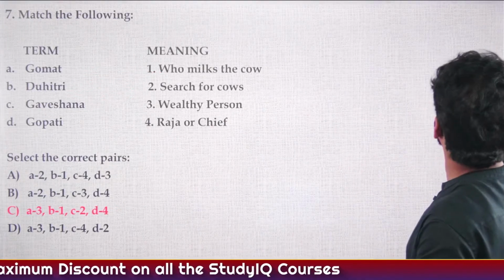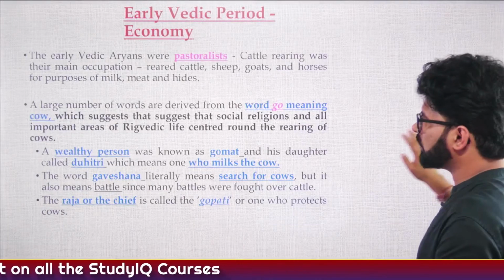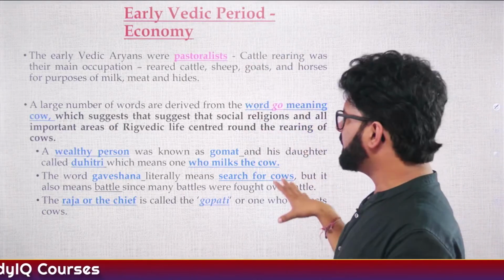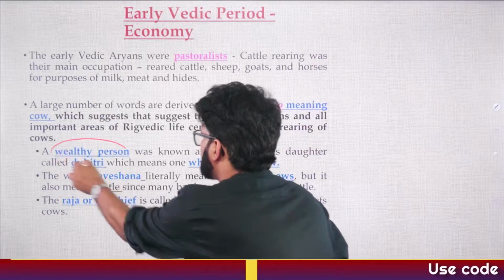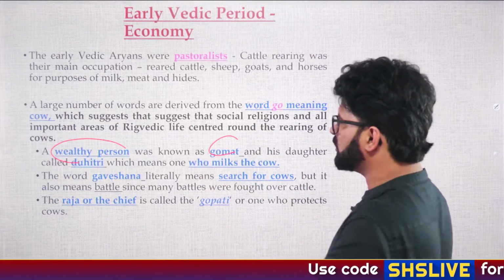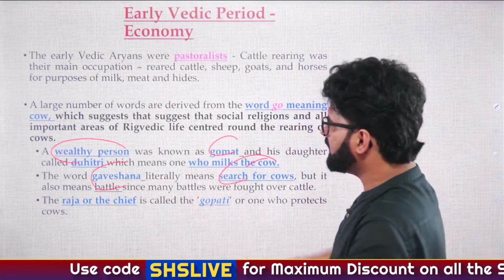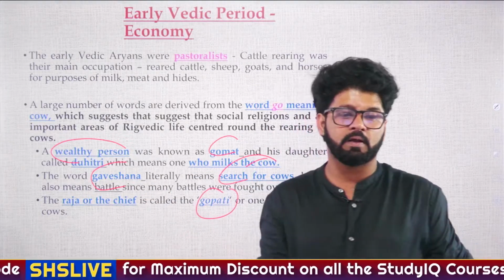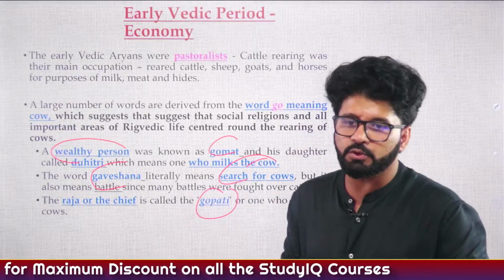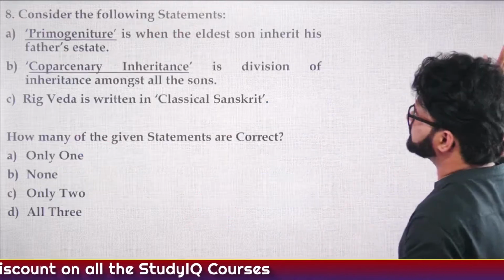Revise, revise, and then revise some more. We have talked about early Vedic period economy. A wealthy person was known as Gomat and his daughter was called Duhitri, who milks the cows. Gaveshna means search for cows, and the Raja or chief is Gopati. Why am I not getting the answer when you have already read these things?